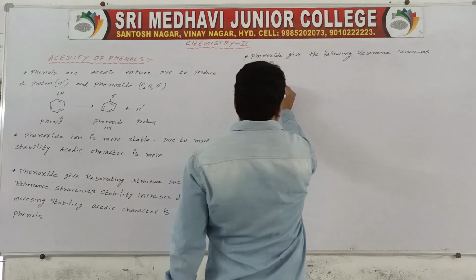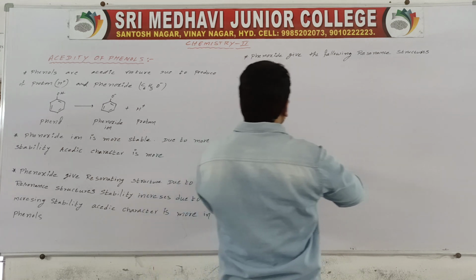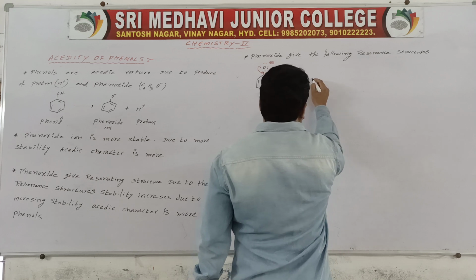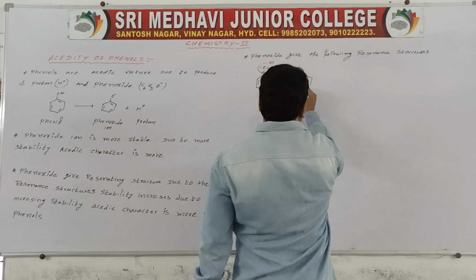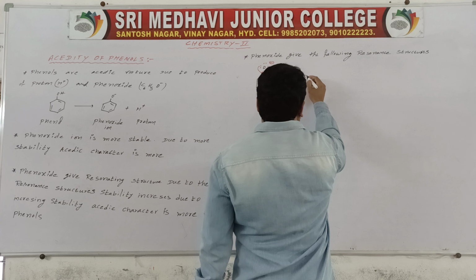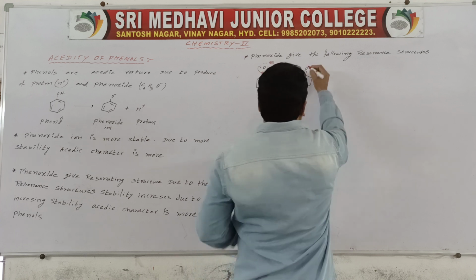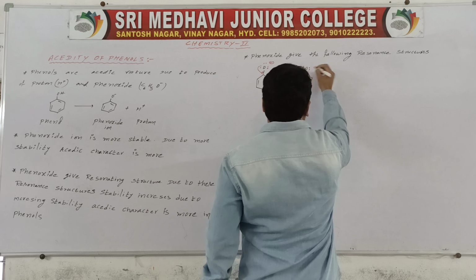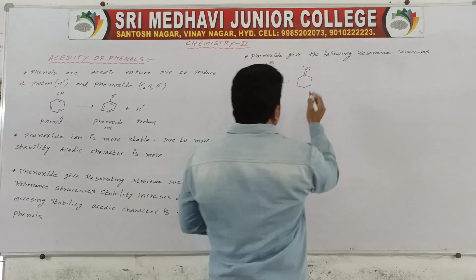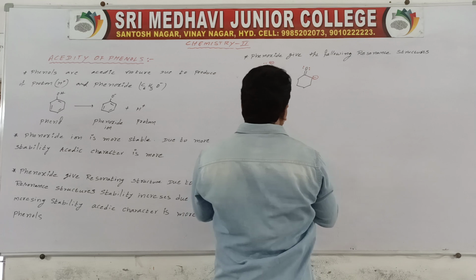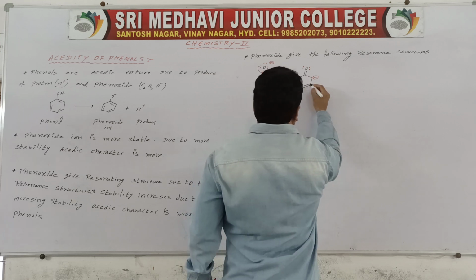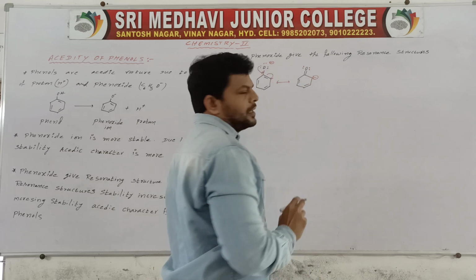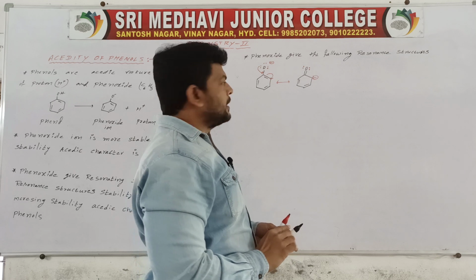Then next, see here, the resonating structure. Here a double bond and only two lone pairs, and the charge will be shifted to here, and then here a double bond and here a double bond. Then this double bond will be shifted to here.